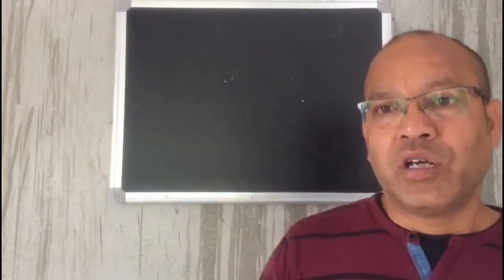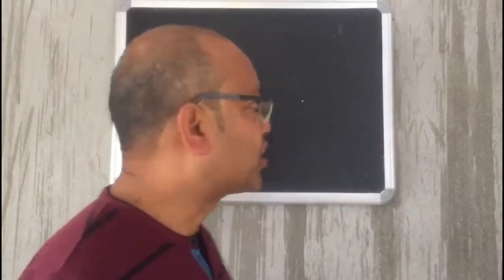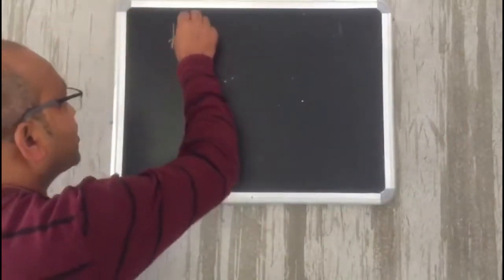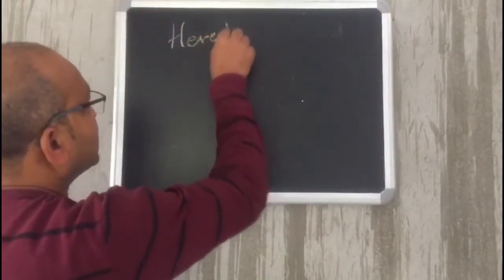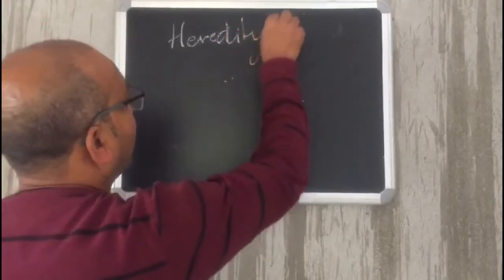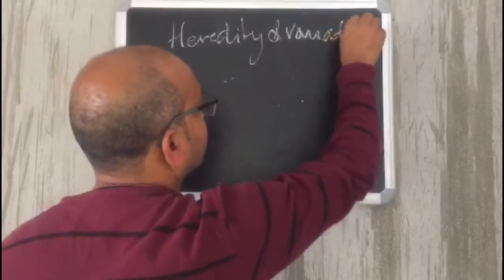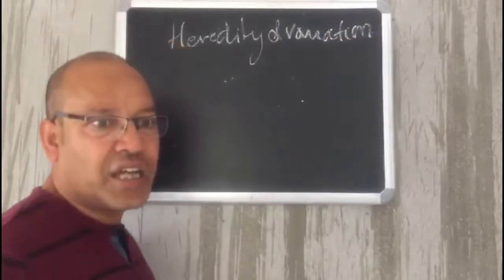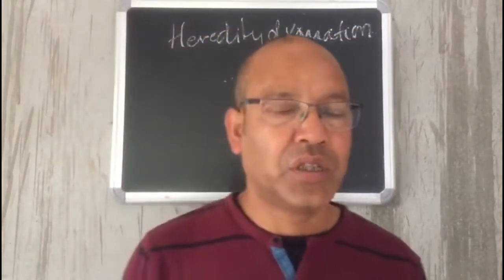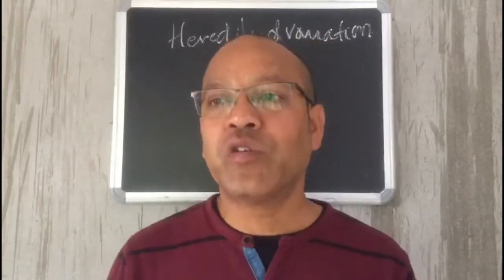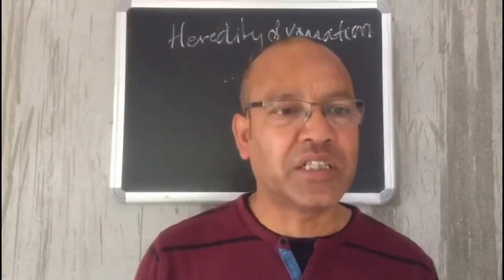It is about that we are going to discuss in this chapter, which is chapter number 5 in your syllabus and your textbook as well. The chapter is Heredity and Variation. Heredity and variation.